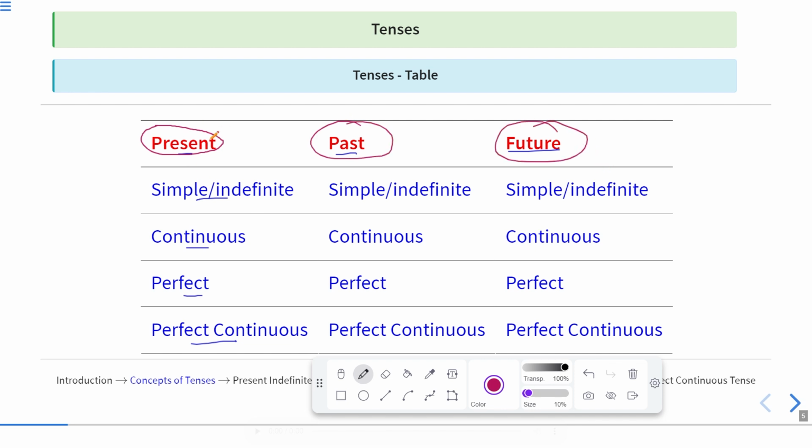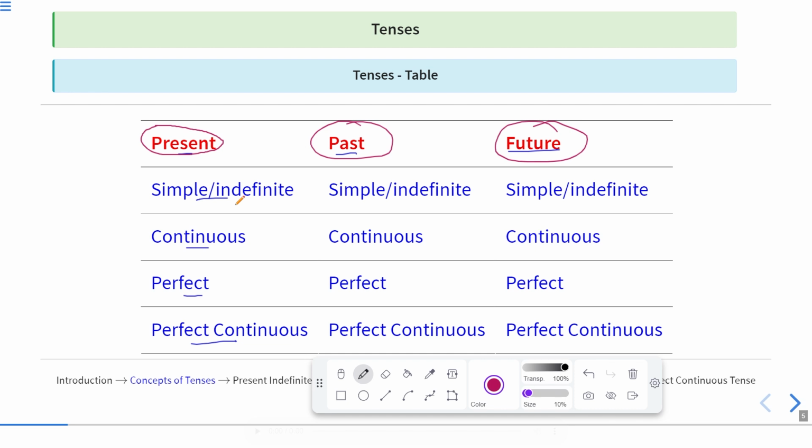Okay, so present means when something is going on right now or which is related to the present time. Okay, so simple and indefinite is not in a continuous manner, it is not going on, but it happens always. Okay, if something is happening routinely, if something happens or occurs in a routine or after a particular interval of time, we write those types of sentences in indefinite tenses, whether they are of present tense, past tense, or future tense.